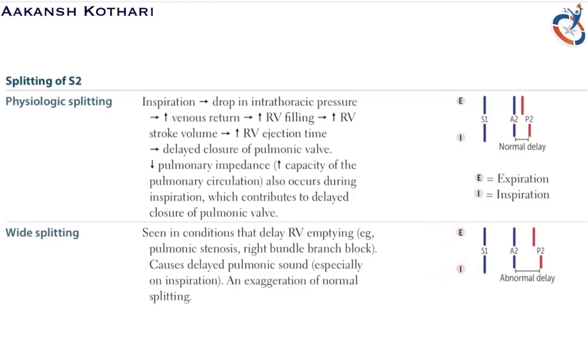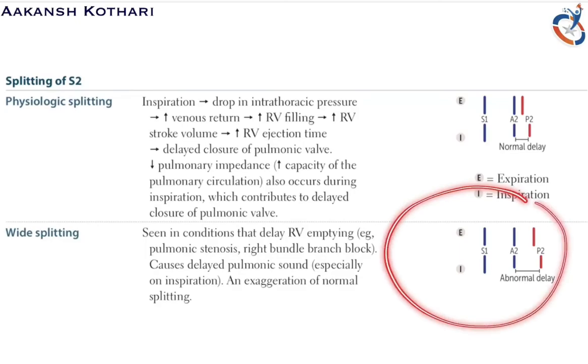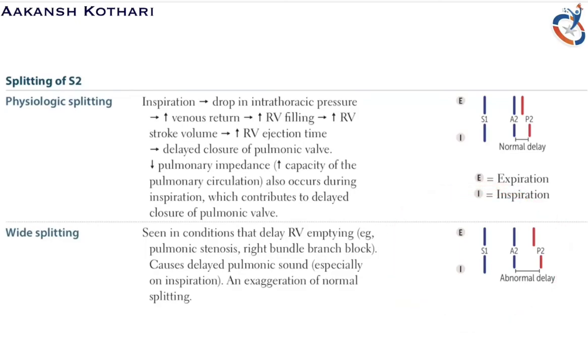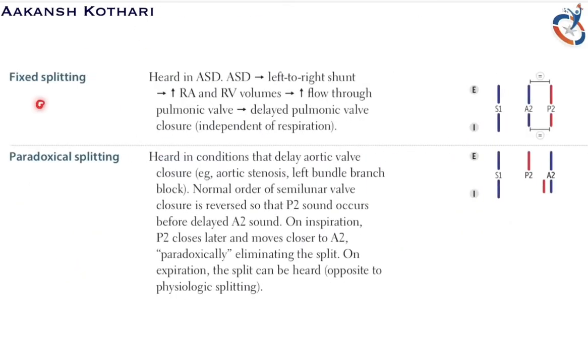Okay, it is actually the exaggeration of normal splitting, which occurs during delay of right ventricular emptying. If this time increases drastically in cases of pulmonary stenosis or right bundle branch block, we can see wide splitting. So we have talked about physiologic splitting and wide splitting. Now let us talk about fixed splitting and paradoxical splitting.